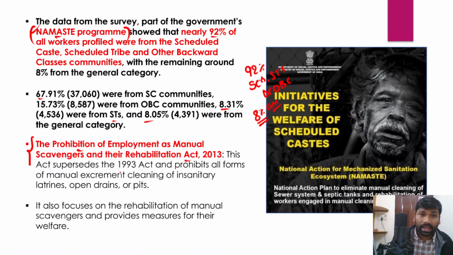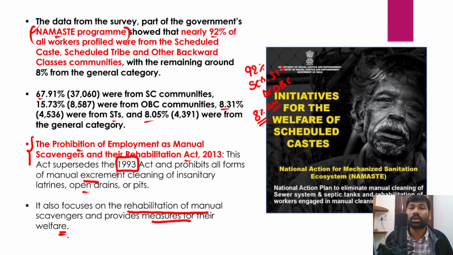In fact, this particular act supersedes the 1993 Act, and it also prohibits all forms of manual excrement cleaning of insanitary latrines, open drains or pits. And apart from that, the Act also focuses on the rehabilitation of manual scavengers, and it also provides measures for their overall welfare.